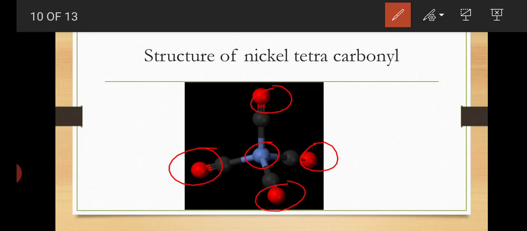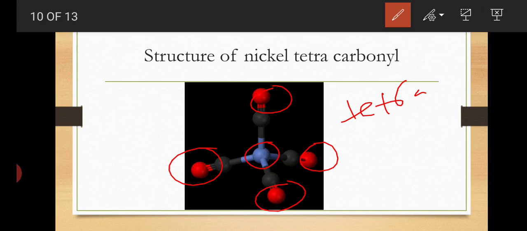These 4 CO molecules donate one pair of electrons to each empty orbital and form 4 sigma bonds. So the structure of nickel tetracarbonyl is tetrahedral.